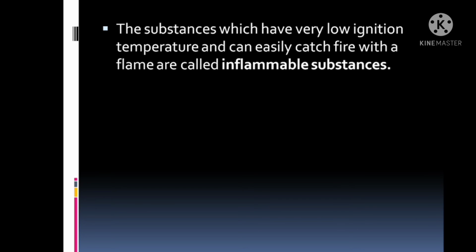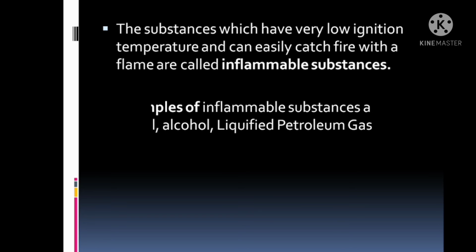You might have seen the sign: highly inflammable, kindly keep your vehicles away. Clear? If we go very near and there is an accident, there will be a blast. Examples of inflammable substances are petrol, alcohol, liquefied petroleum gas, that is LPG, etc. You have already used these in day-to-day life. We use petrol, alcohol you might have seen, and LPG is what we use in our gas cylinder.